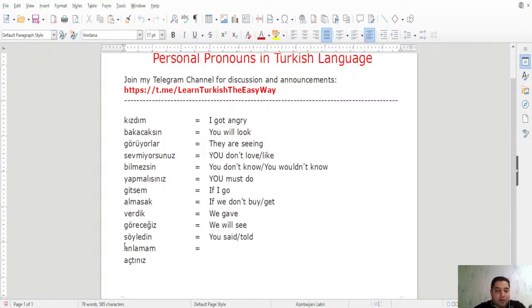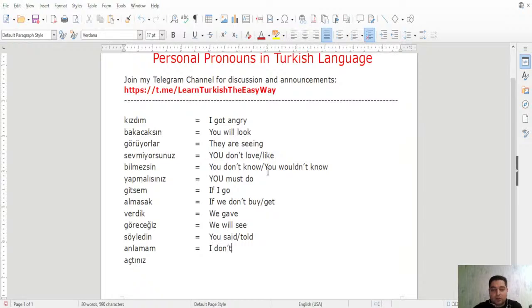Anlamam. Anlamak is to understand, right? Anla is the root here. Then we have ma, the negative. Anlarım, anlamam. So that's the present tense. Anlarım is the affirmative, and the negative is anlamam, right? So we have the negative here, and then we have am, which is only for the first person singular. I don't understand, or I won't understand, I will not understand.